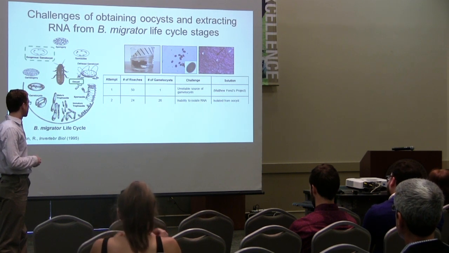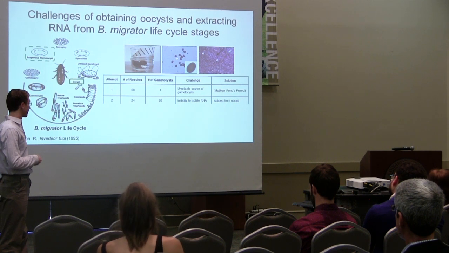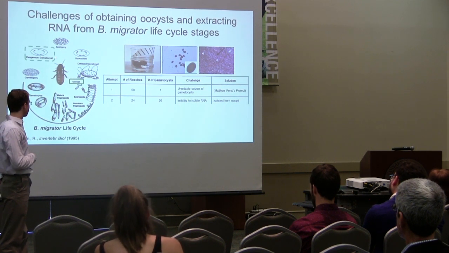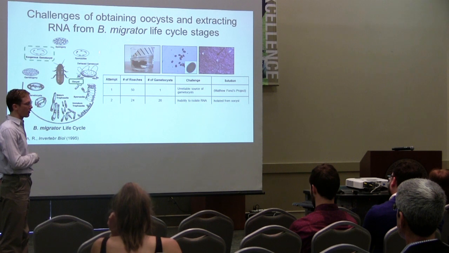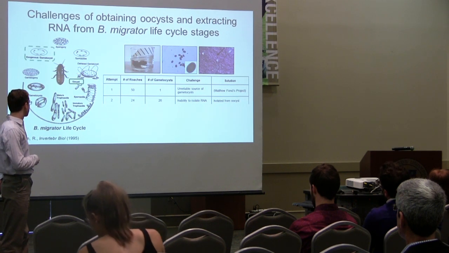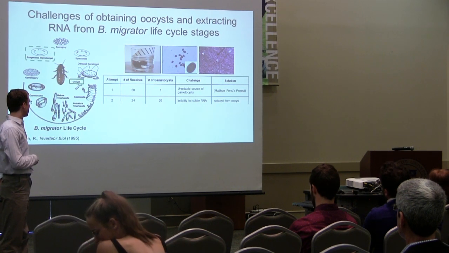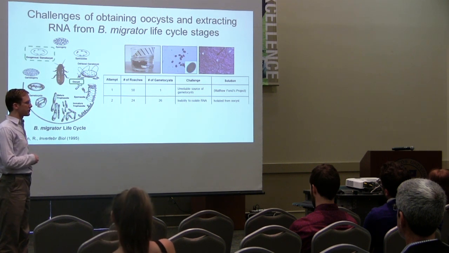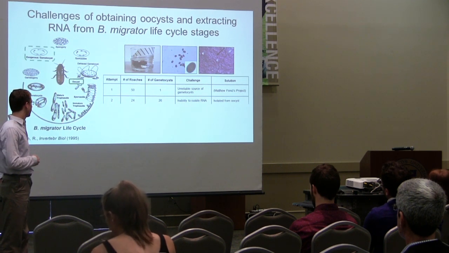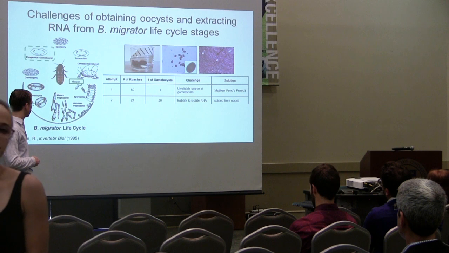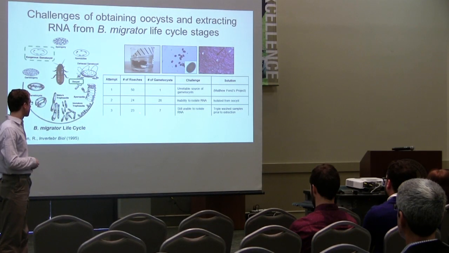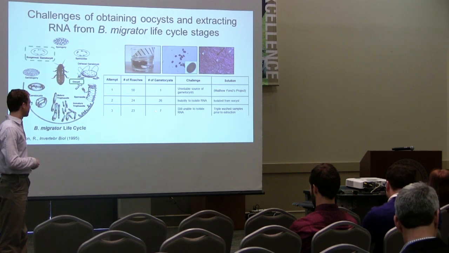the glue assist, because we hypothesized that the procedure that we were using to isolate the RNA from the gamete assist was too harsh and was degrading the RNA. And so by extracting it from the glue assist, we basically reduced the amount of destruction of the RNA and improved our RNA integrity. In our third attempt, we made 23 of these plates, and we received 7,